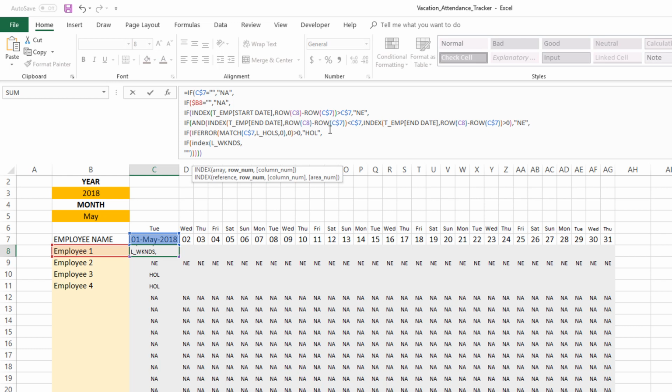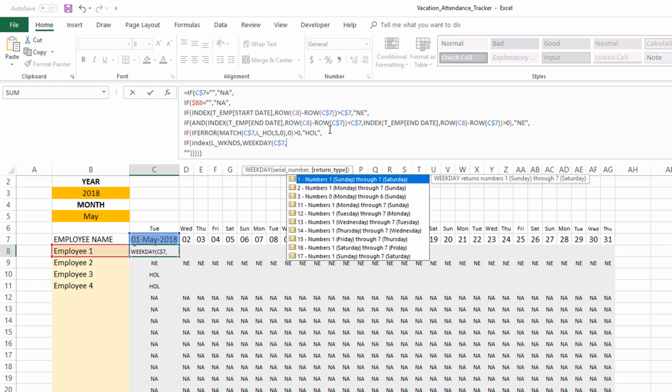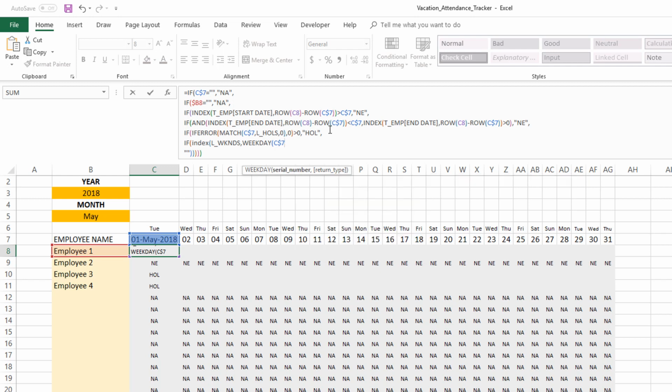So I'm going to use the WEEKDAY function of our date, which is C7. And I usually choose the Sunday through Saturday option, where Sunday is number 1 and Saturday is number 7, because that's the default option. So you don't even have to mention it. We can just close it.